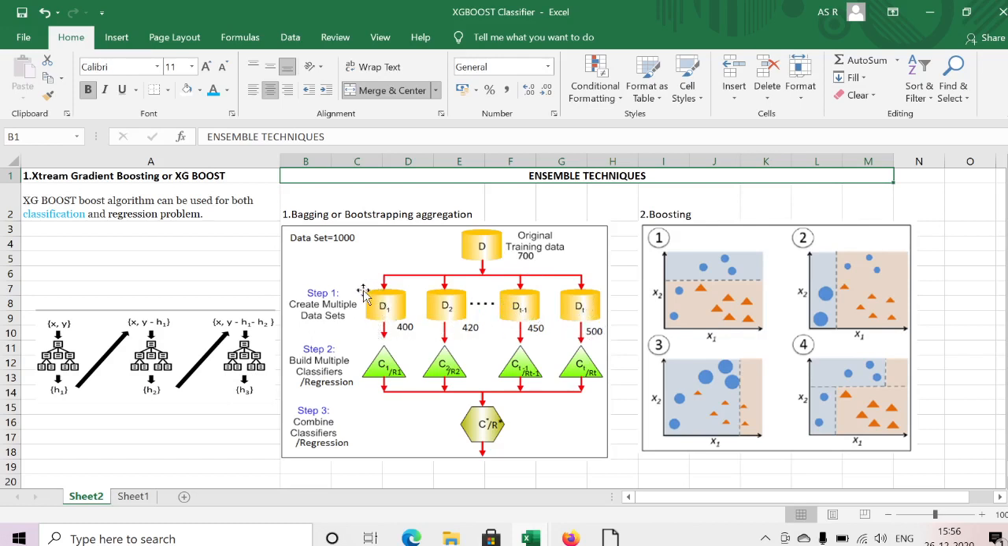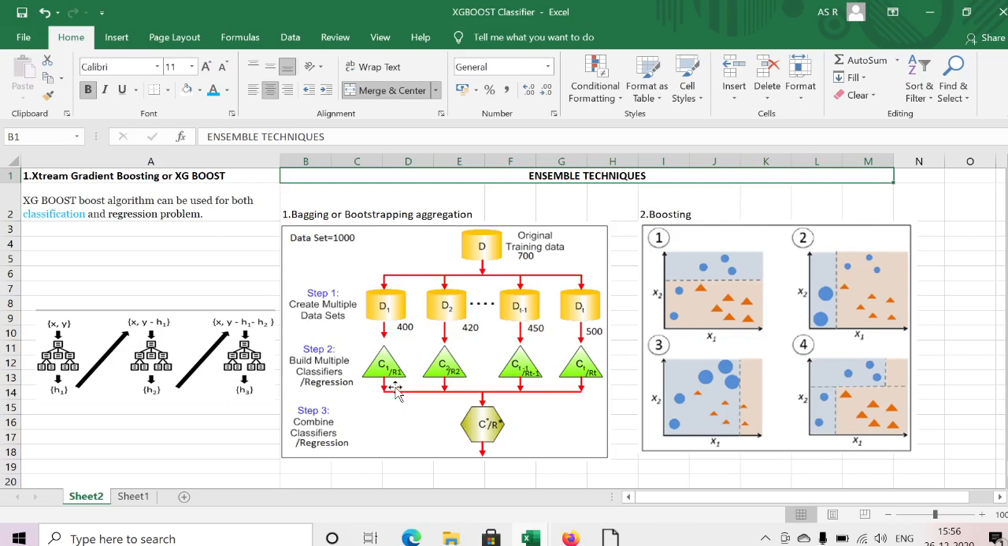Once we have the data sets, we can build our model. If the target data is categorical or binary, then we need to apply a classification model. If the target data is continuous, then we need to apply a regressor model. Accordingly, we build our models, classifier or regressor. Then finally, we need to combine all the results to get our prediction.